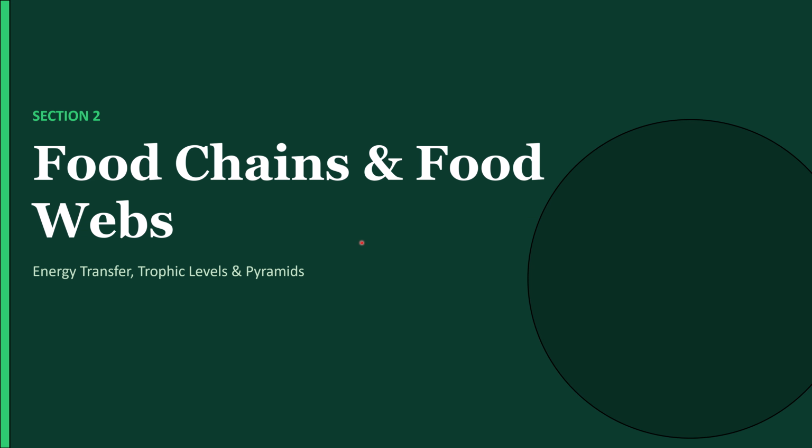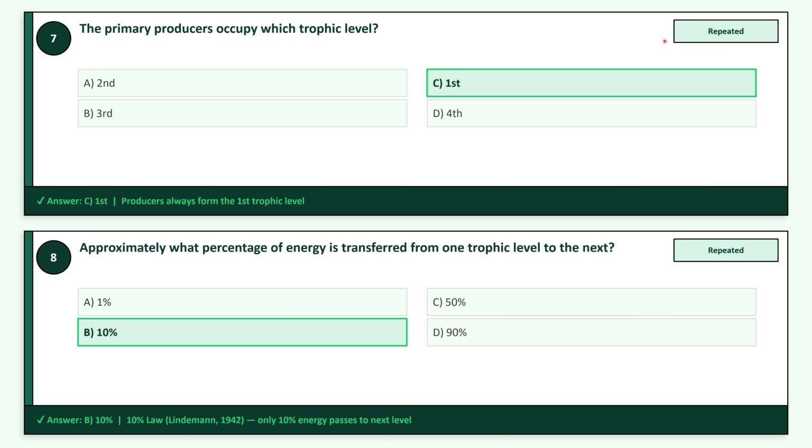Next section is food chains and food webs. Here we will complete energy transfer, trophic levels and pyramids. Question 7, which is also a repeated question, the primary producers occupy which trophic level? It's option C, first. Question 8, approximately what percentage of energy is transferred from one trophic level to the next? This question is also repeated. It's option B, 10%. Approximately 10% of energy is transferred from one trophic level to the next.